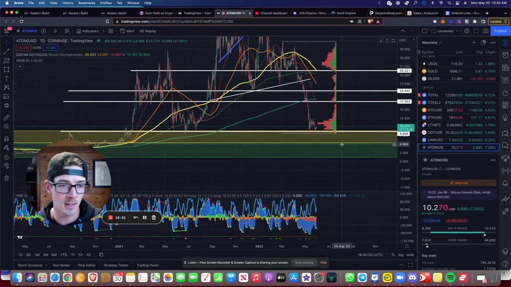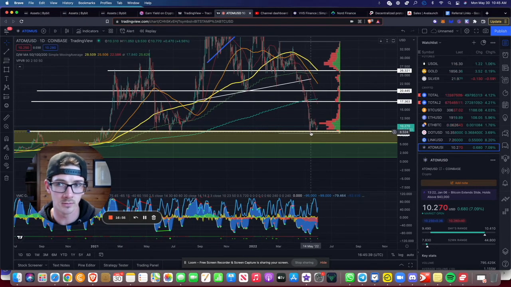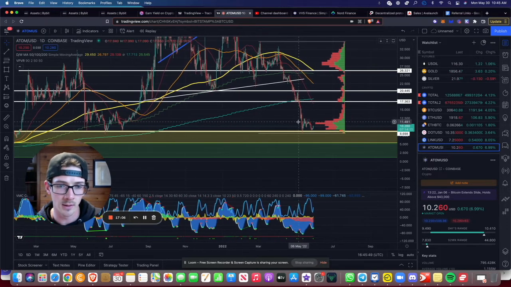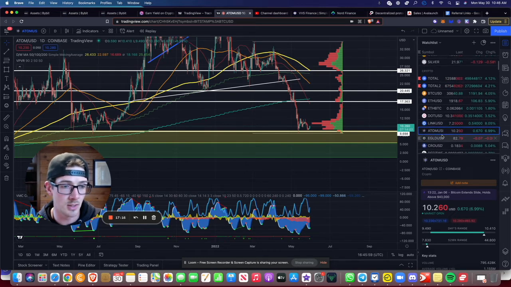And double checking Atom here. We haven't come down into the range yet. I have picked up a little bit on a couple of different days. Last time was the Saturday, Sunday, kind of here, May 14th, 15th, but we haven't been down in that range again since, and maybe we won't. But this is one that I have dollar cost averaged into less than Polkadot and Chainlink at this point in time, but still one that I am interested in for sure.